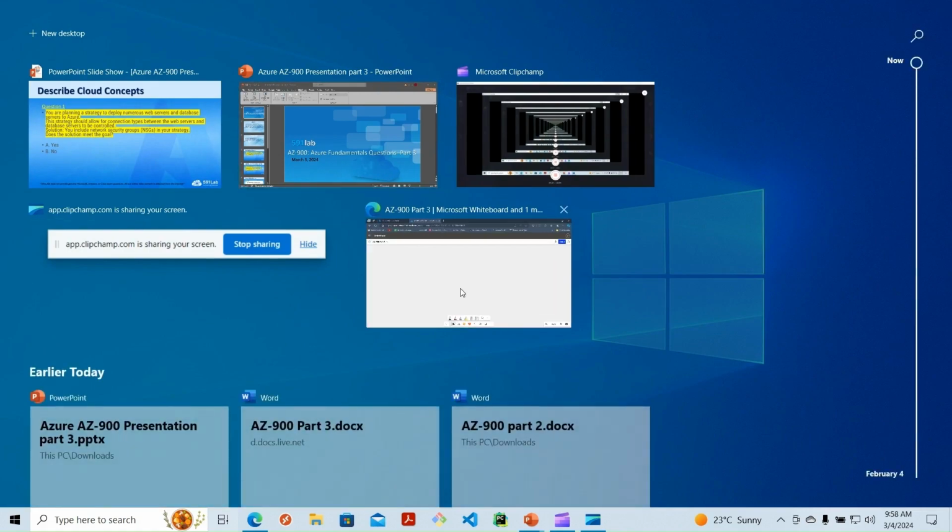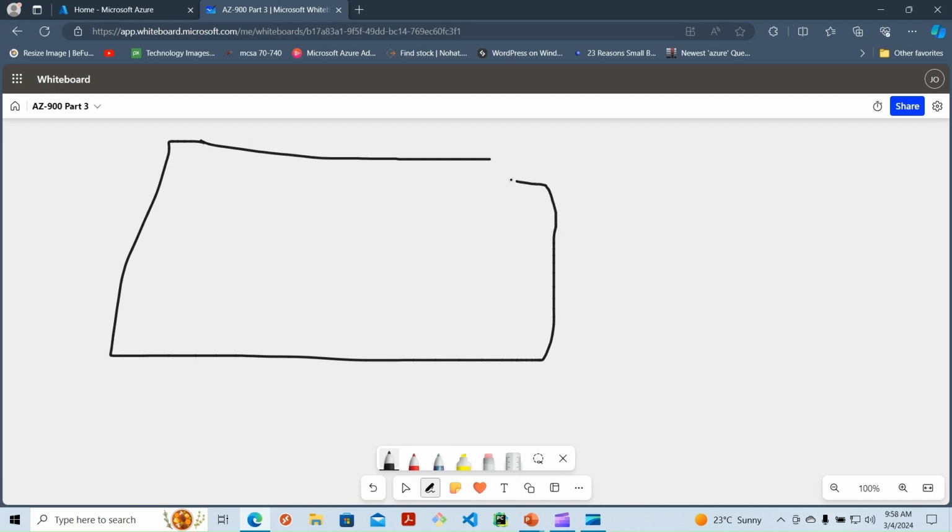So when you come to our whiteboard, the question is revolving around servers. You have the on-premise servers that you migrated to the Azure cloud. So this is our Azure cloud. Let's say this is the Azure cloud side, and you have your servers. This is a web server, and this is, for example, a database server.